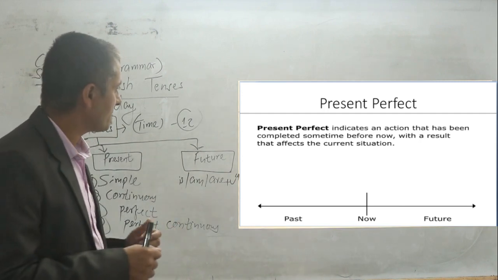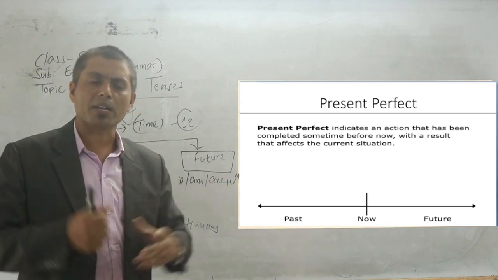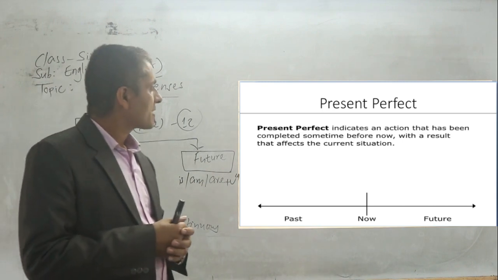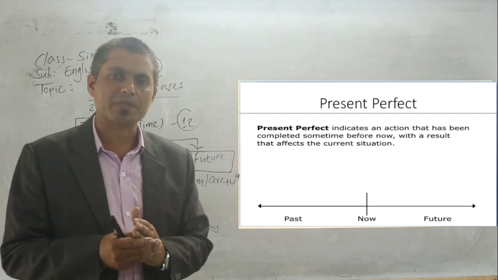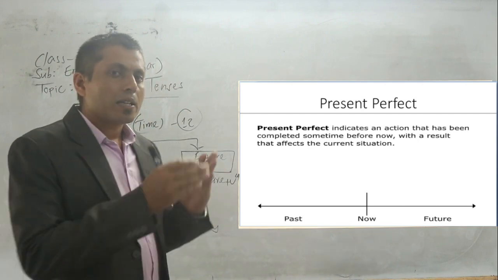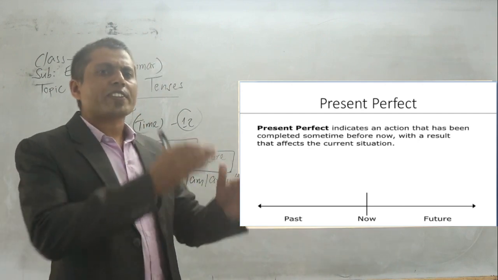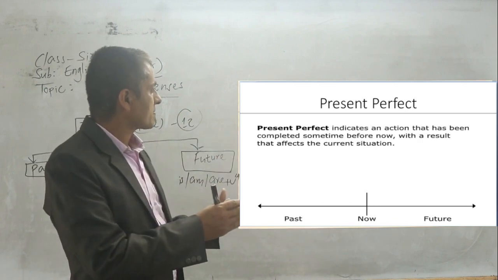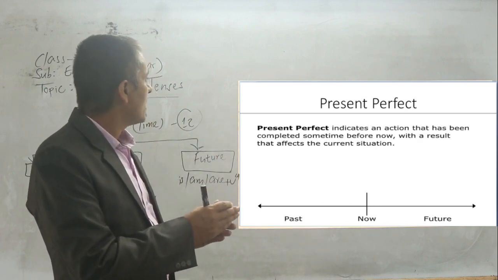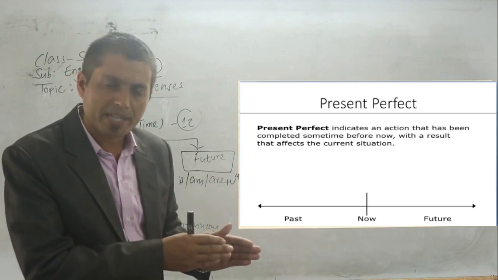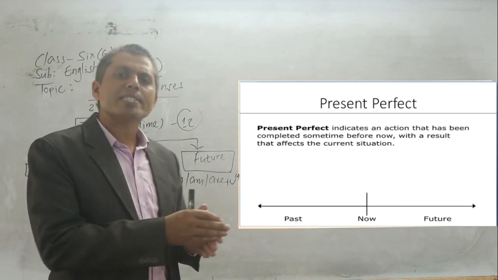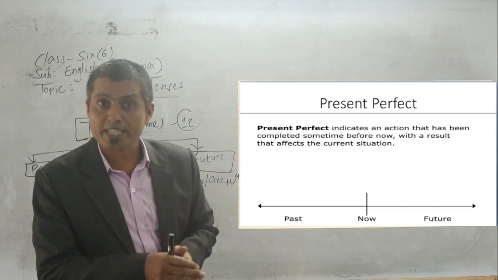For example, you can make your own example. I have cut my hand, I have cut my finger. If you say that, the act of cutting the finger was done when? Sometime before now, sometime before the present time, but the effect can be seen even now. Then what will be the effect?